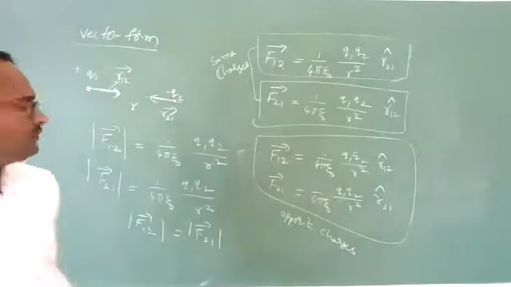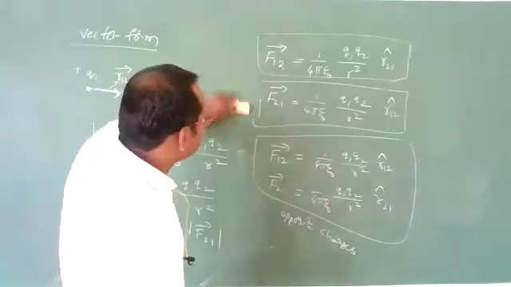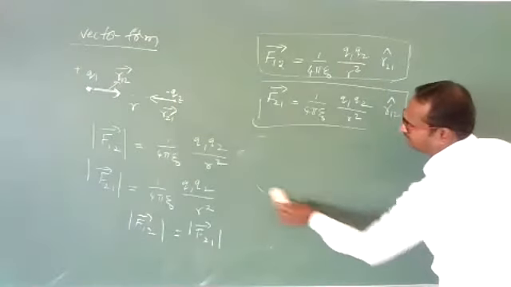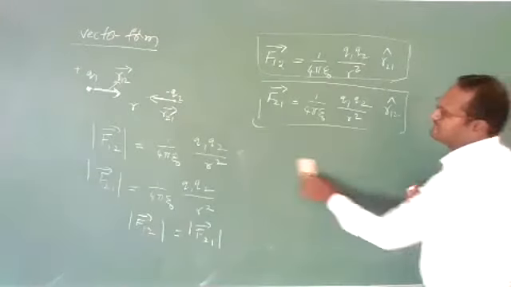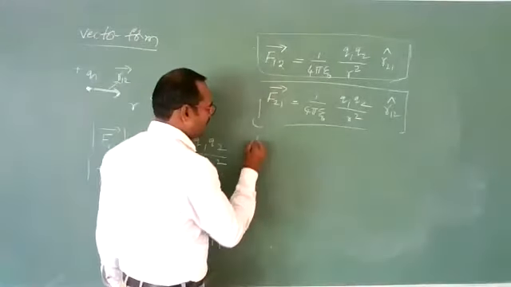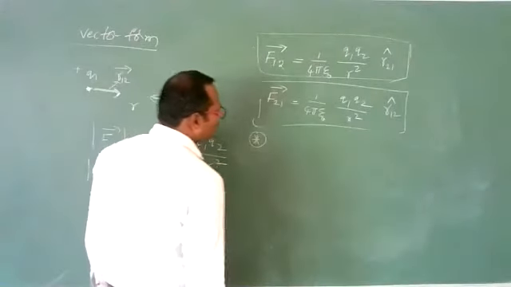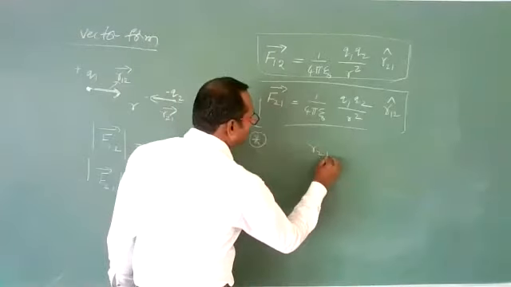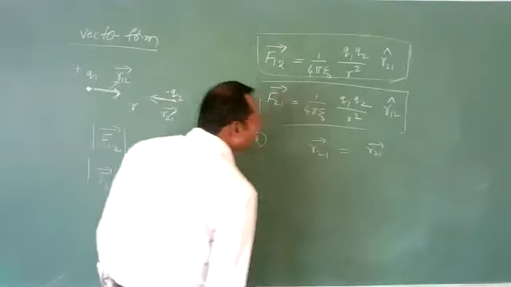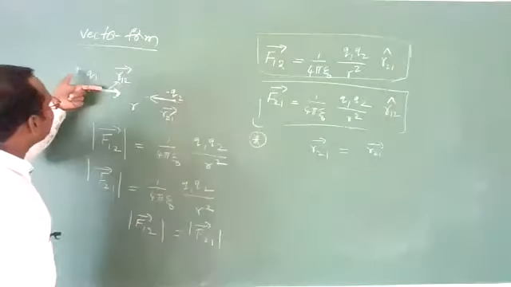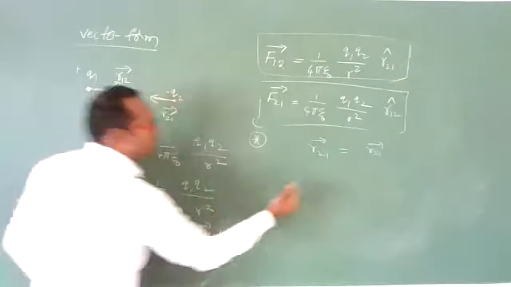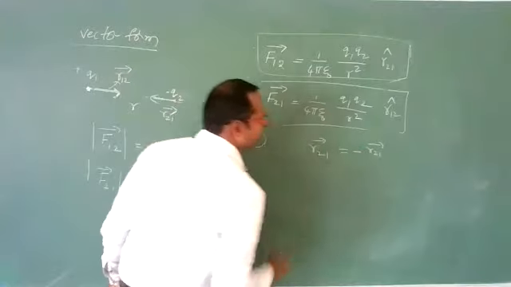Clear? Okay. Now let us see two important points about Coulomb's law in vector form. First point, students, is the importance of Coulomb's law in vector form. As you know, R12 bar is in this direction and R21 bar is in this direction, which means they are opposite to each other.